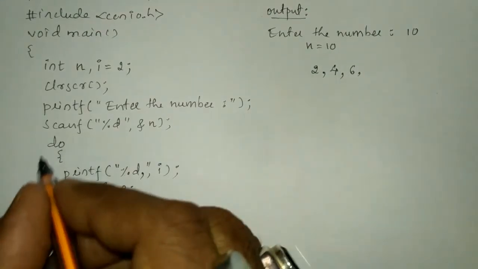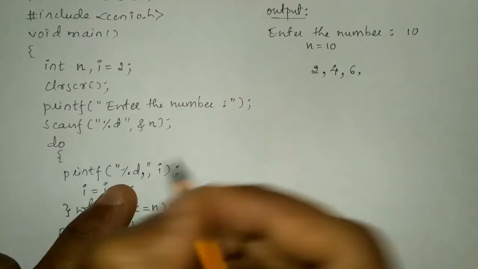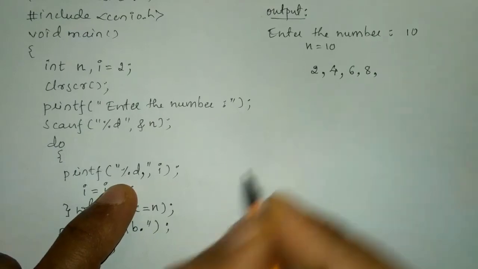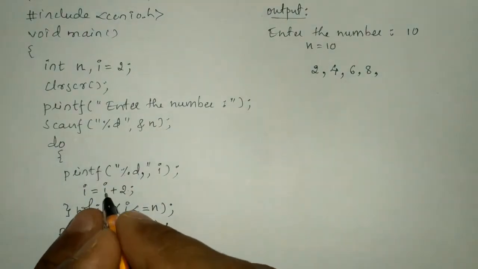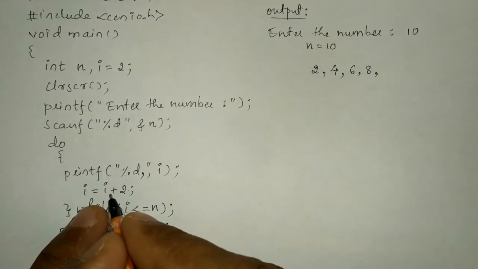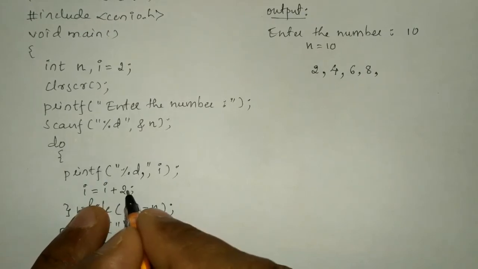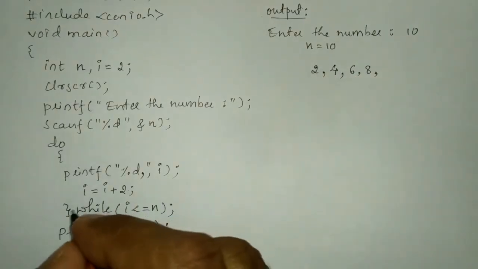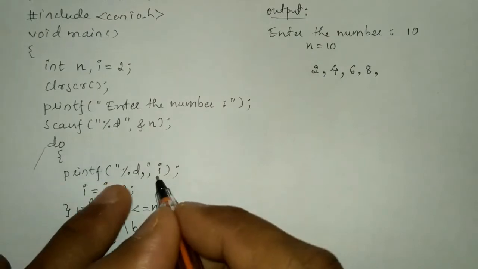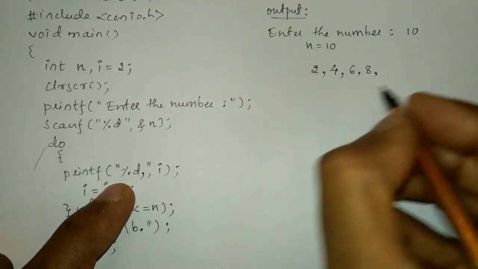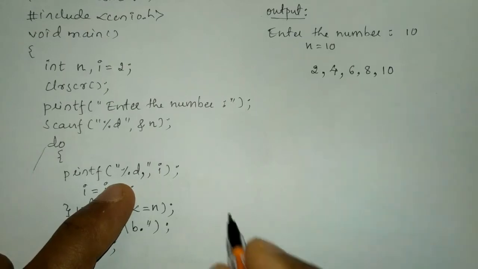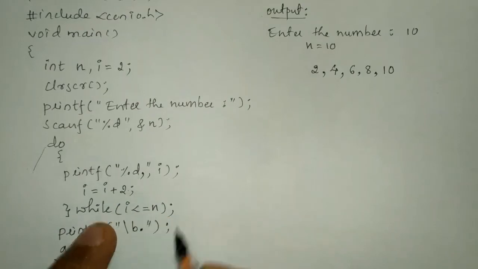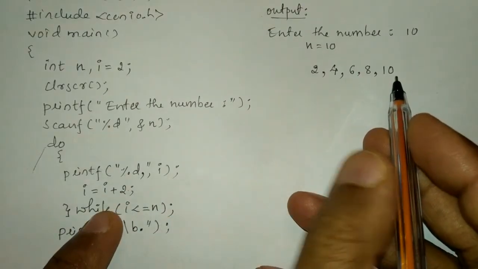Yes, it is true. Once again control transfers to do and it is going to print the value stored in i. So now it is 8 and again it is going to print comma. Now the value of i will get incremented by 2 once again. 8 plus 2 is 10. Whether 10 is less than or equal to 10. Yes, it is true once again. Again control transfers to do and it is going to print the value stored in the variable i. Now it is 10. So here it is going to put comma. I'll tell you how exactly the full stop can be printed over here.